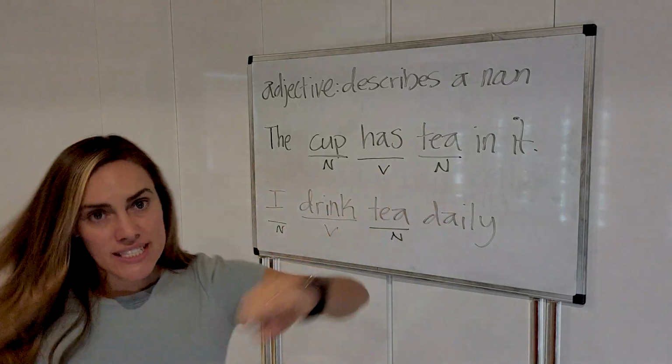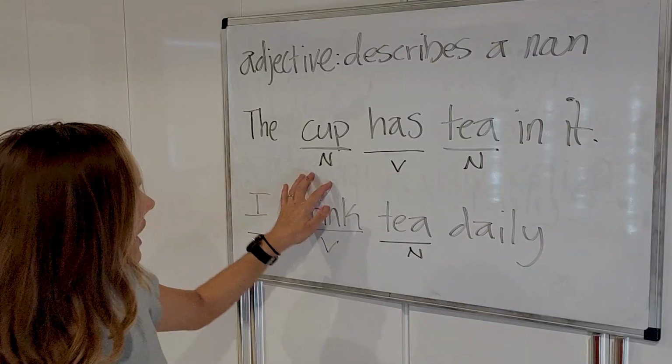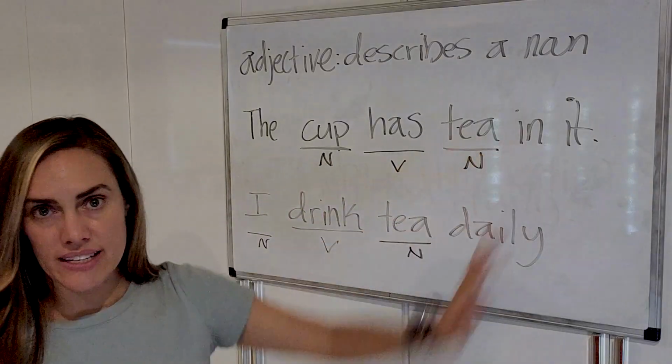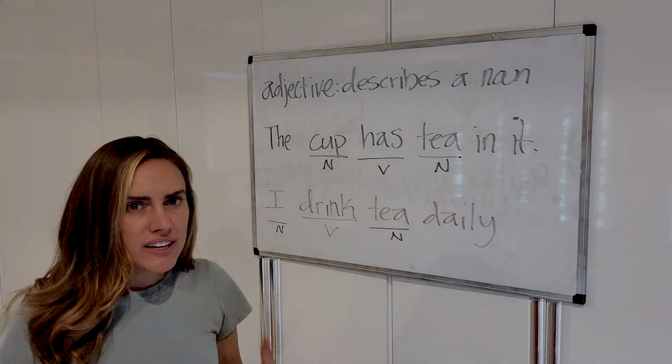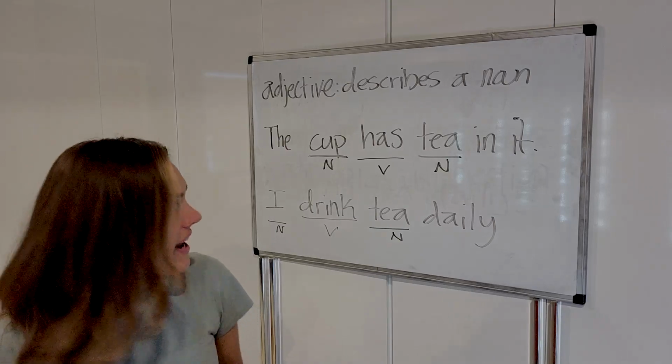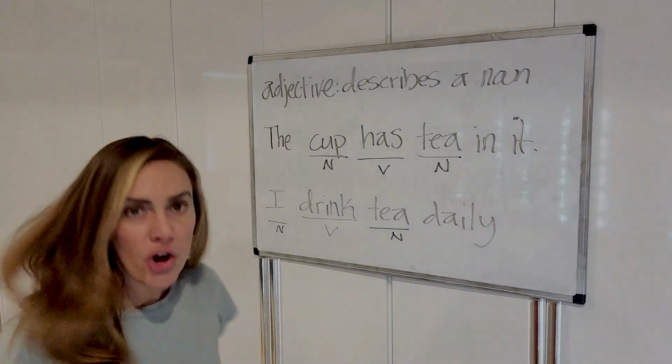Here, in my sentences, let's see if we find any adjectives. The cup has tea in it. Well, we have nouns, but do we have any information about what kind of nouns those are? Like any description of them? No, we don't.